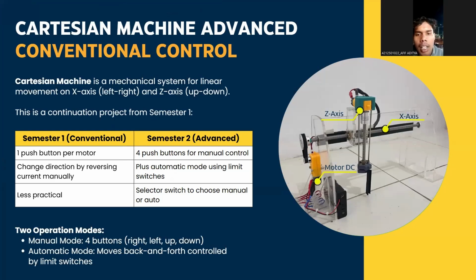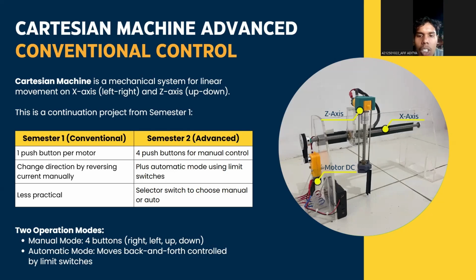Cartesian machine, advanced conventional control. What is this conventional? What is this Cartesian machine? A Cartesian machine is a mechanical system for linear movement on the x-axis, like left and right, and the z-axis, like up and down.